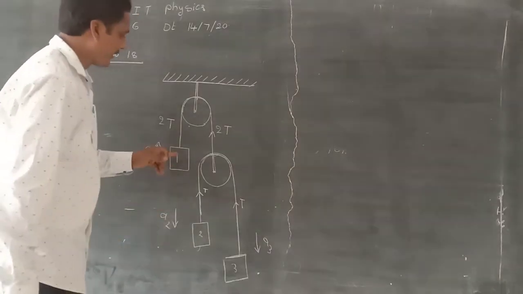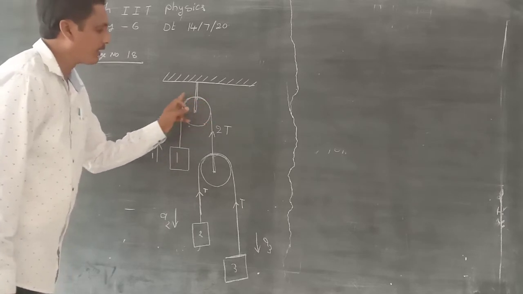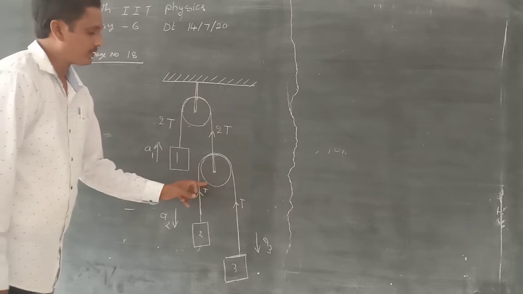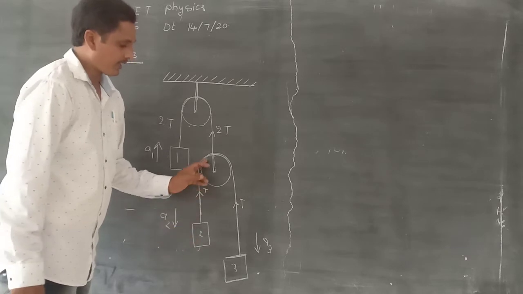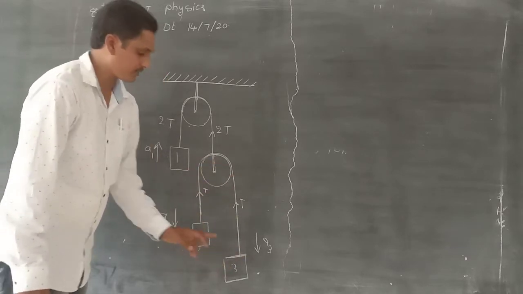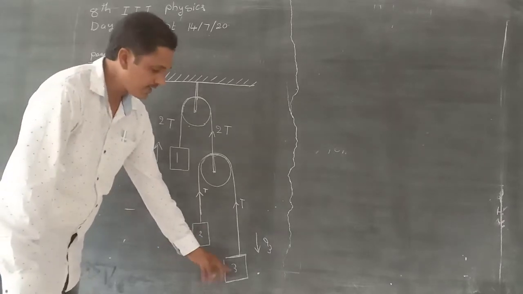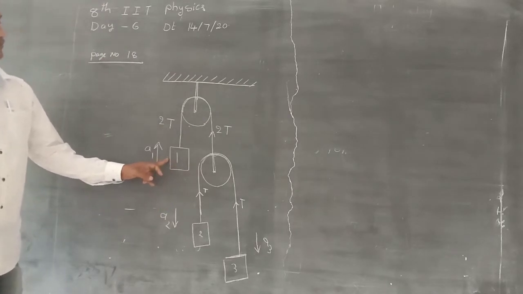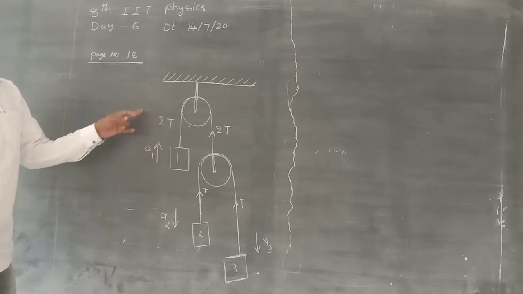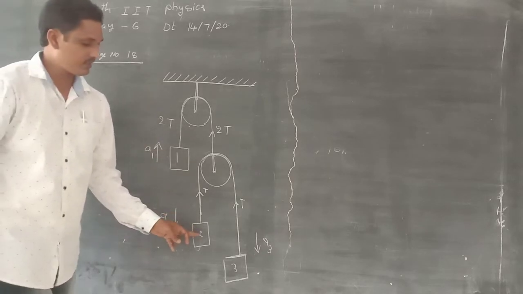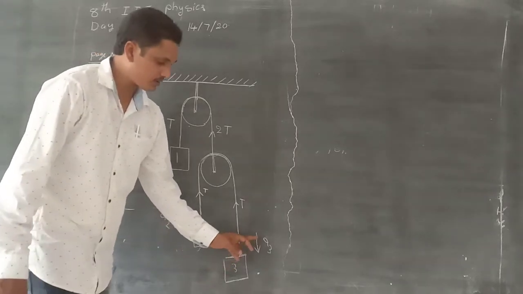Here, this is the first body suspended by a string through the pulley. Through this other pulley, two massive bodies are suspended by the string. This is the second body. This is the third body. The acceleration of the first body is a1, vertically upward. The acceleration of the second body is a2, downward, and the third body is also downward.